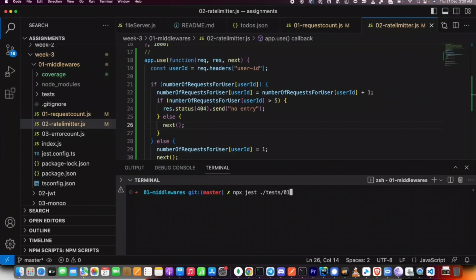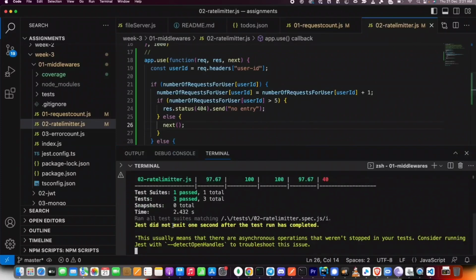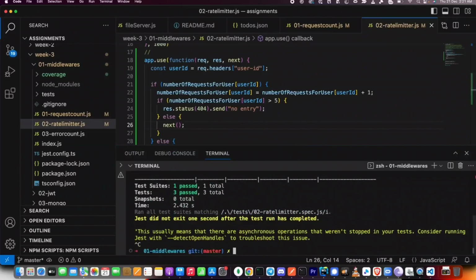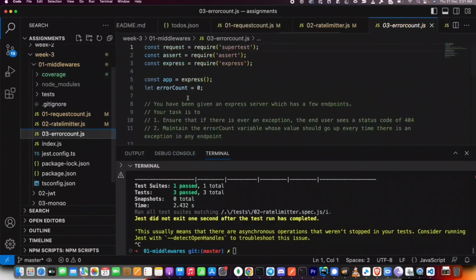npx jest 02 ratelimiter.spec.js. If you run it, all tests have passed, which means things are looking good. Great. That's the second one. Let's look at the third one.